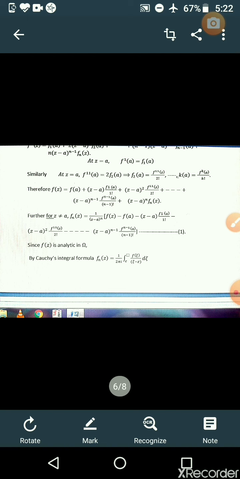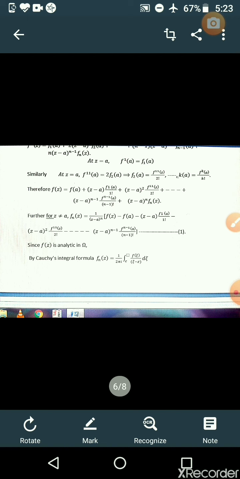Then you can take common dxi by xi minus z, then f of xi by (xi minus a) to the power of n minus f of a by (xi minus a) to the power of n, and so on up to f dash a (xi minus a) to the power, that is the n minus 1 terms, by using equation 1. So now f_n(z) equal to 1 by 2 pi i integral over the curve c of f(xi) dxi by (xi minus a) to the power of n into (xi minus z). Each term has a common factor, so we write it separately: minus f of a is common, integral over c of dxi by (xi minus a) to the power of n into (xi minus z), plus so on up to the n minus 1 terms.